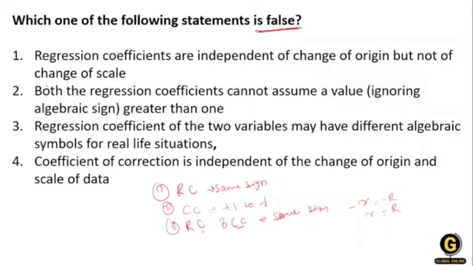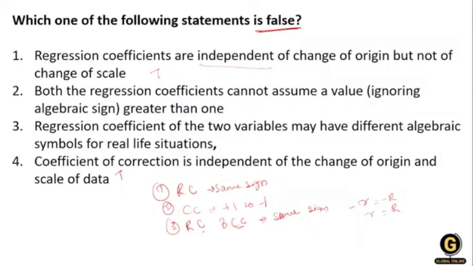So the first thing we have seen in statement number 1, that regression coefficients are independent of change of origin but not of scale. Yes, it is true. And the coefficient of correlation is independent of change of origin and scale. Yes, it is true. So two statements are true. Now let's move to the next: both the regression coefficients cannot assume a value greater than 1. Yes, it is true.